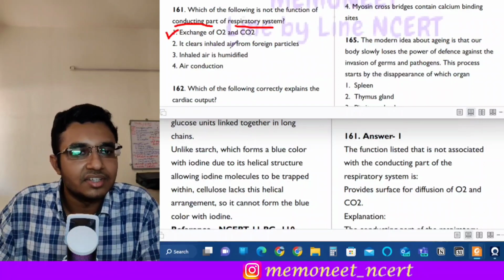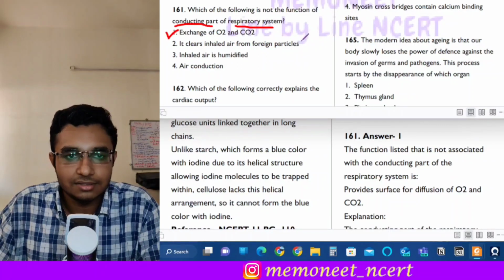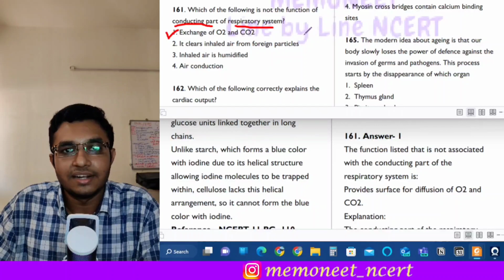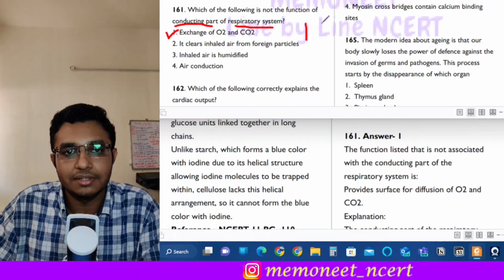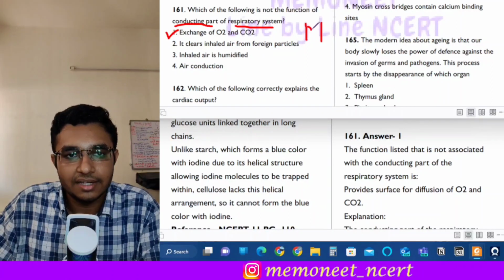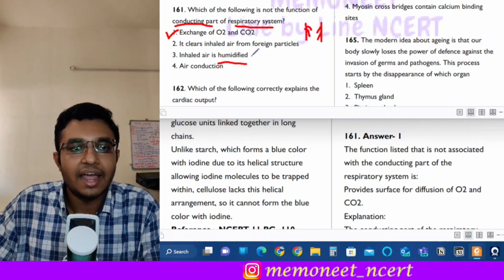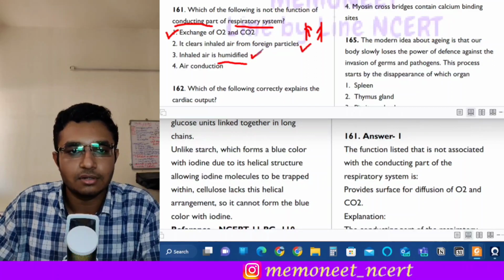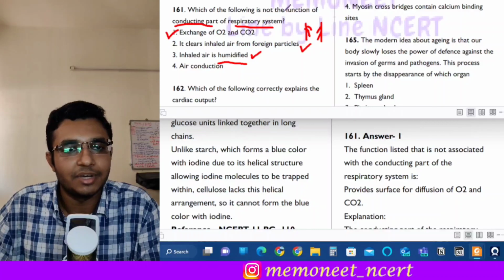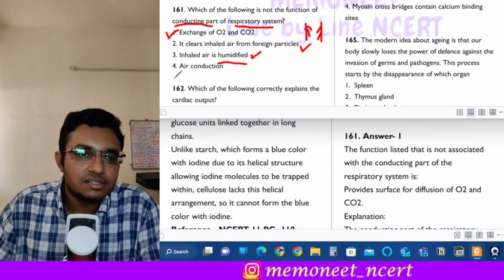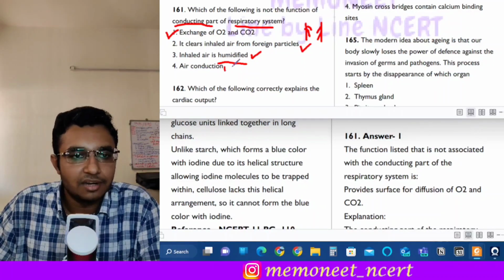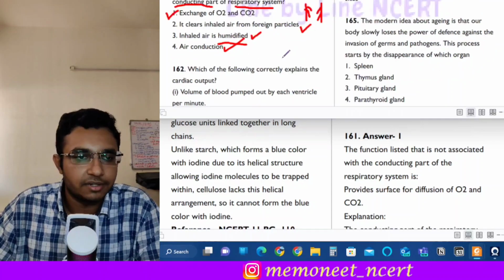Second is, it clears inhaled air from foreign particles. So this is true because there are hair like structures present in the airway, right? So these hair like structures are responsible for trapping the foreign particles. Next is, inhaled air is humidified and it is also warmed. Okay, so the warming and humidification of the inhaled air is done by the conducting system. Next is air conduction. So air conduction is the main function of the conducting part of the respiratory system.